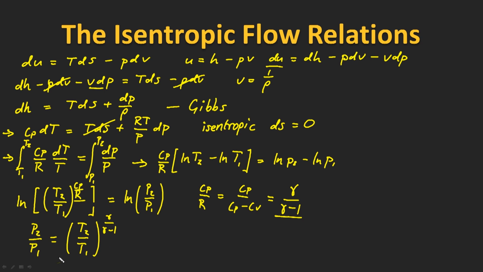So this is the first of our isentropic flow relations, and this is an extremely powerful relation. It tells us if we know how one thermodynamic quantity varies across an isentropic process, we can immediately tell how a second thermodynamic quantity varies. For example, we talked about the flow being stagnated against the front of a Bugatti Veyron.